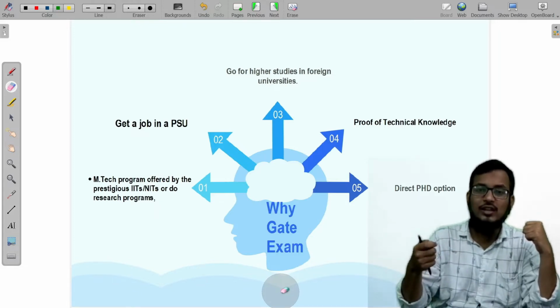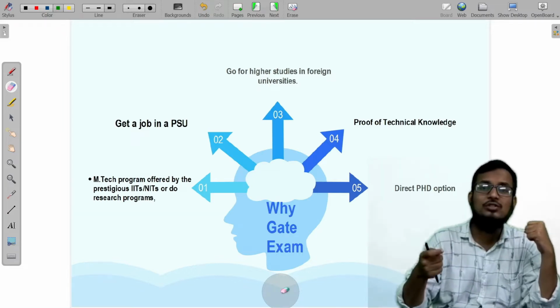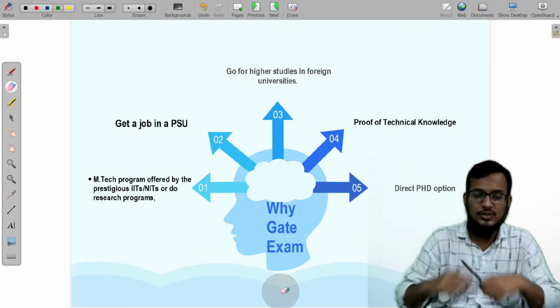The second thing is the golden opportunities. Nowadays, you can go for a direct PhD with a good stipend, and there are a lot more advantages. We'll see those later.